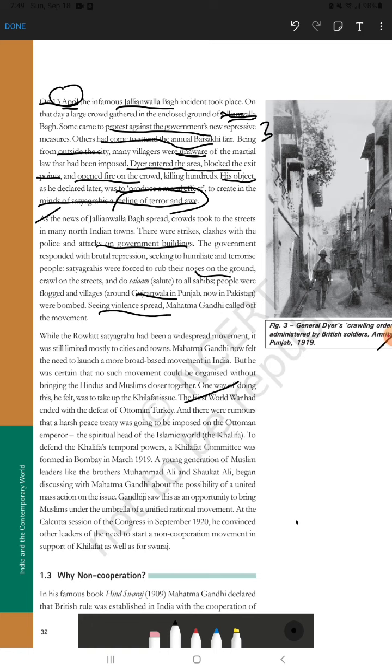From where Khilafat started, you will find that after the First World War, Ottoman Empire Turkey was on what side? The loser side, because it was part of the Central Powers. So when the First World War finished, Ottoman Empire Turkey was defeated. At the time a rumor spread a lot.